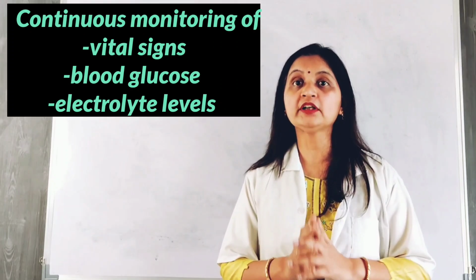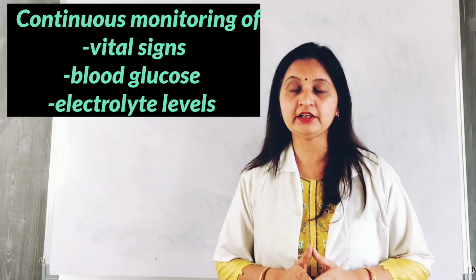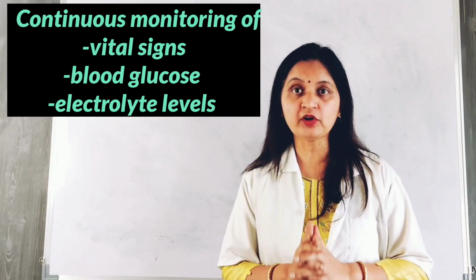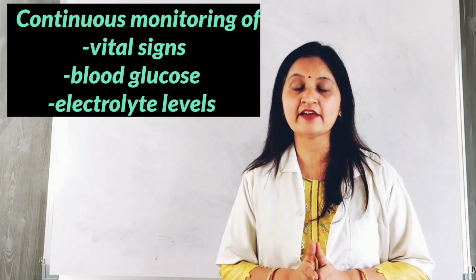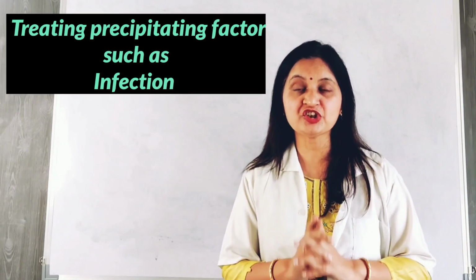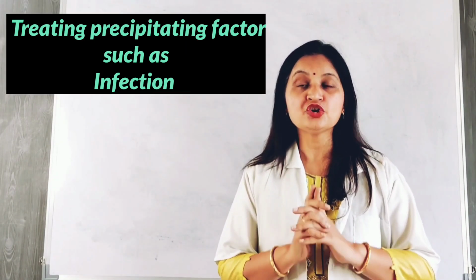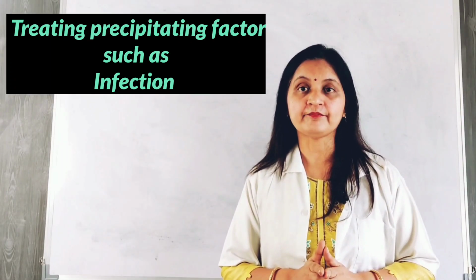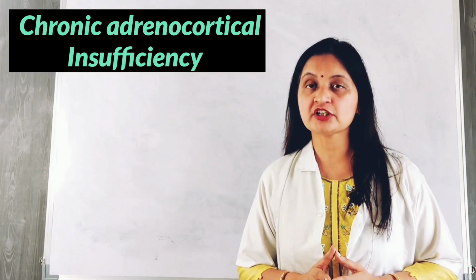Apart from this, supportive care such as continuous monitoring of vital signs and monitoring and managing electrolyte levels and the blood glucose levels is essential. Lastly, precipitating factors such as infection, trauma and other triggers should be addressed to manage adrenal crisis. So this was about the management of acute adrenocortical insufficiency.